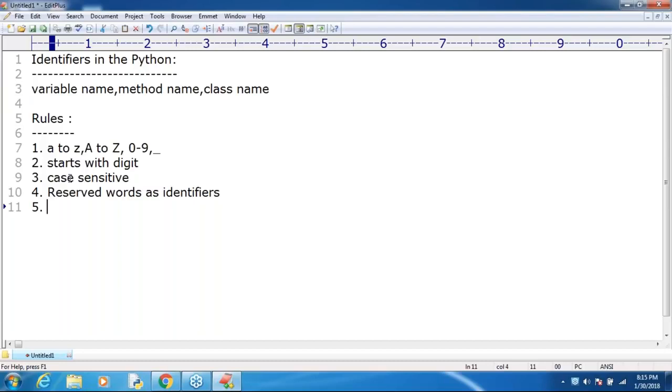Next, there is no length limit. If you want, you can take a 1 crore length identifier also, but it is not a good programming practice.